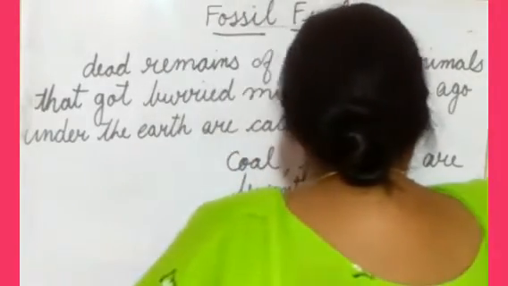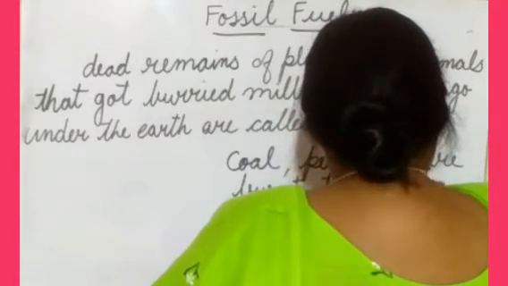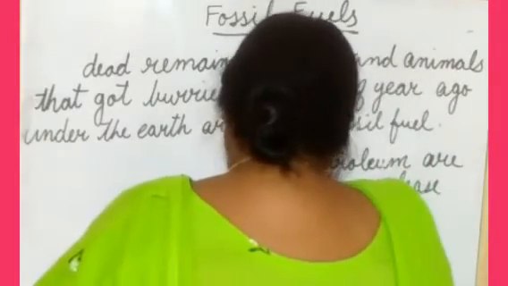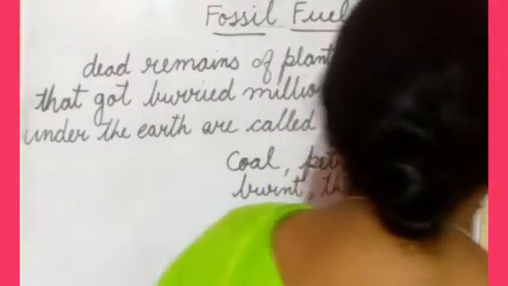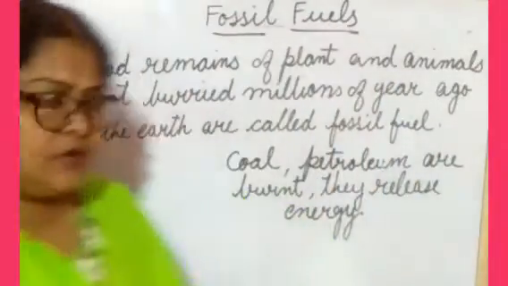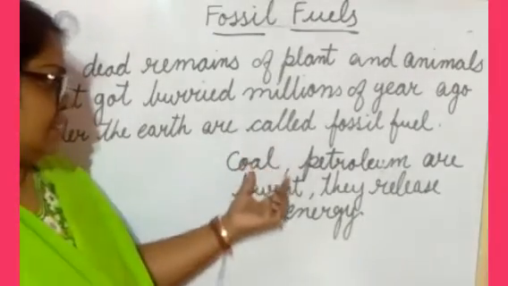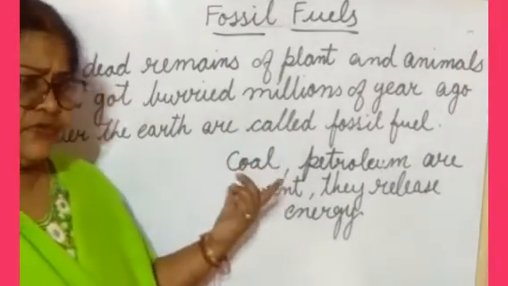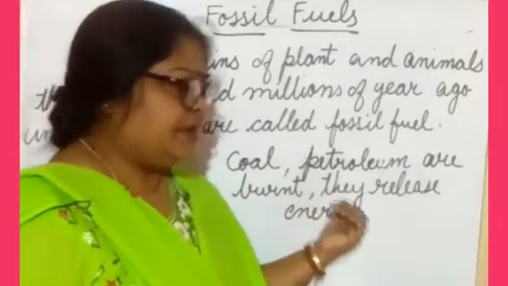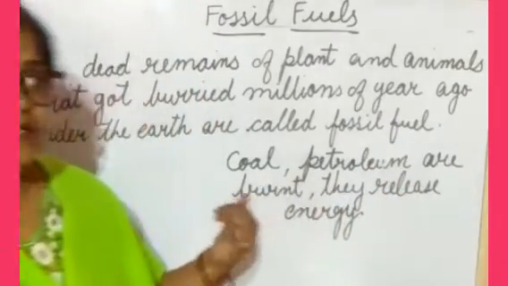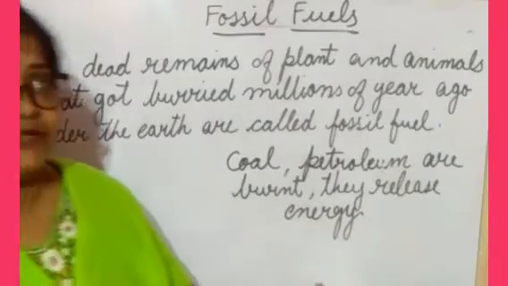They release energy. Understood what happened here? The examples are coal, petroleum, etc. And when we burn this coal and petroleum, what do they do? They release energy.